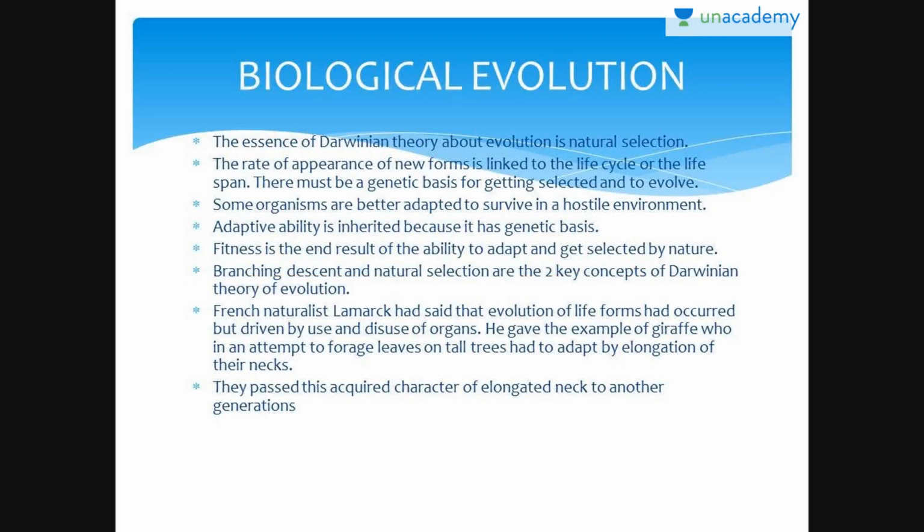Biological evolution. The essence of Darwinian theory about evolution is natural selection. The rate of appearance of new forms is linked to the life cycle or the lifespan. Branching descent and natural selection are two key concepts of the Darwinian theory of evolution.